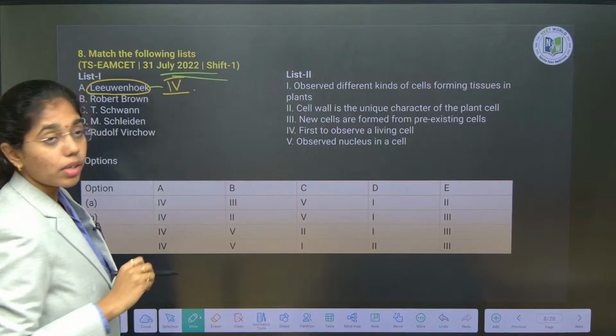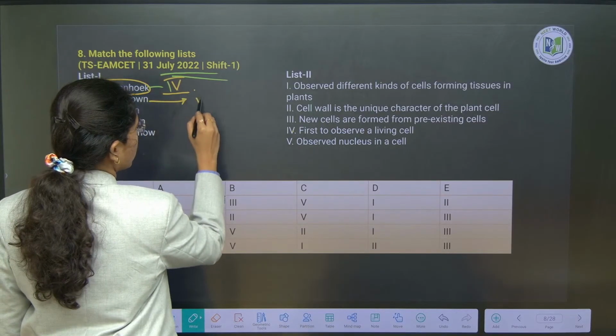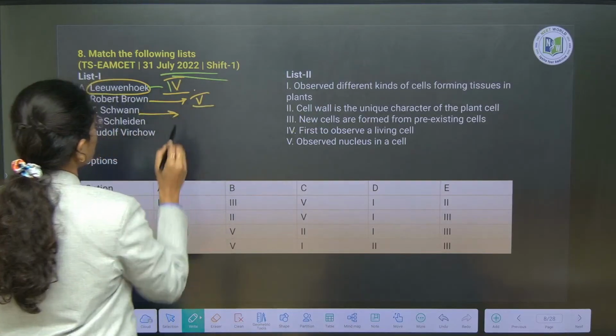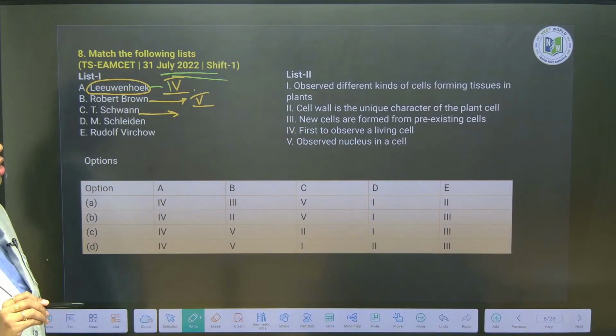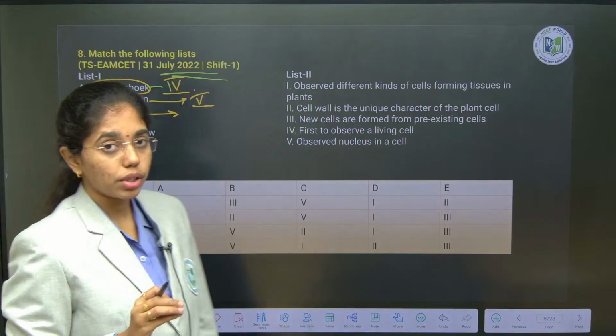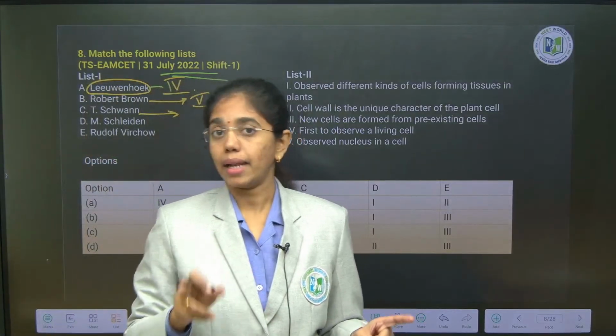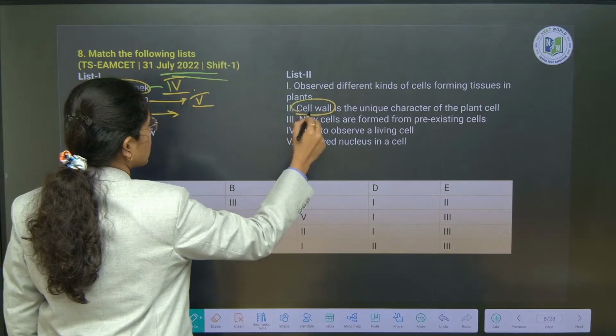Next, Robert Brown is the first to identify nucleus in the root cells of orchid. So this is 5. Next, Theodore Schwann. He is a British zoologist, and he proposed the point about limiting boundaries both in the plant cell and animal cell. He is the scientist who said the limiting boundary of plant cell is the cell wall.